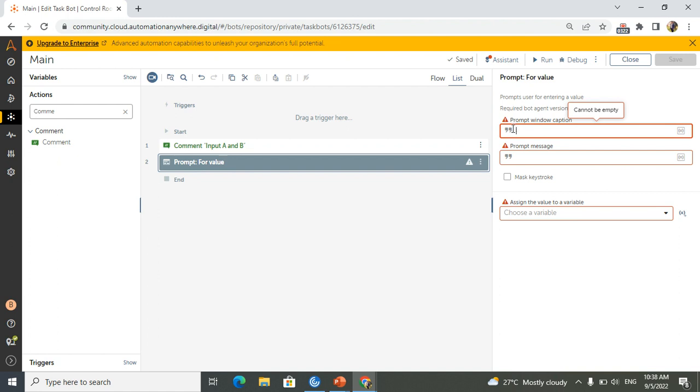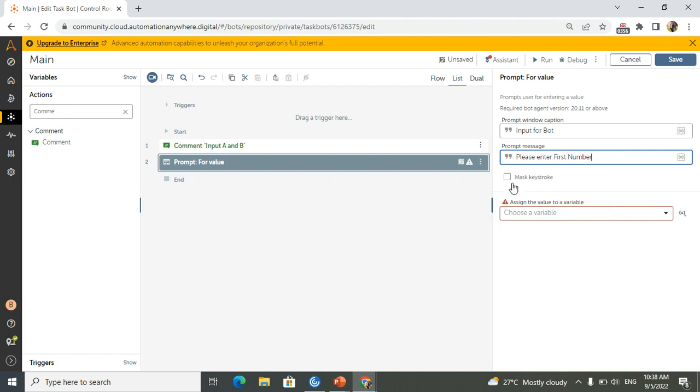You can mention the value in the prompt. The prompt window caption is what you get at the top of the window, like here you will get main edit task. So whatever you want to add at the top of the window is the caption. This is input for bot. Prompt a message: please enter first number. I will just write first number.